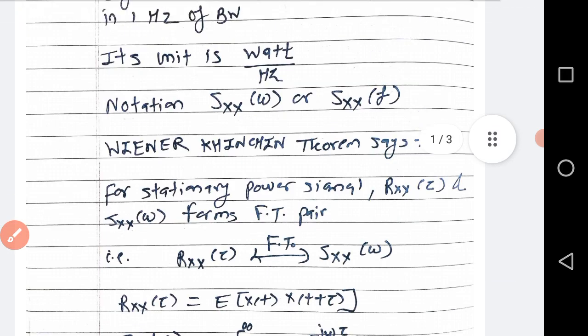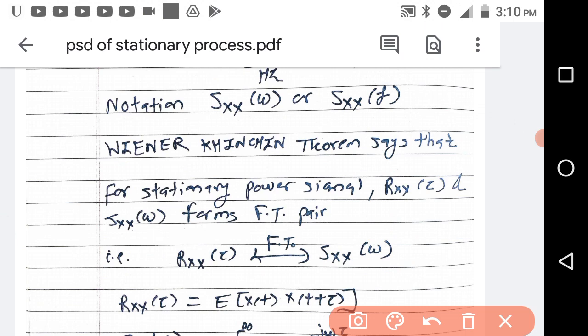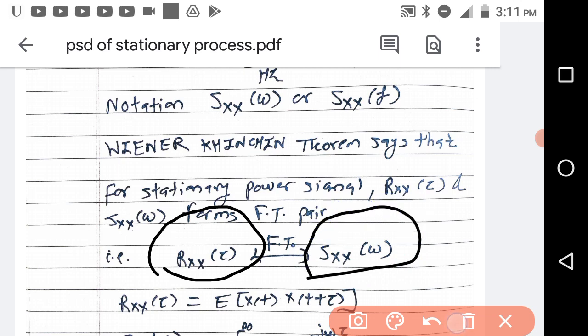As per the Wiener-Khinchin theorem, we are discussing it for the stationary processes which are power signals. So for that we are finding the power spectral density. As per the Wiener-Khinchin theorem, this Rx(tau), that is the autocorrelation function of that random signal or stationary signal, and the power spectral density form a Fourier transform pair. That means if you take the Fourier transform of the autocorrelation function, you will get the PSD, power spectral density.